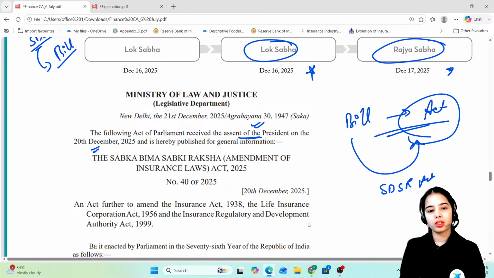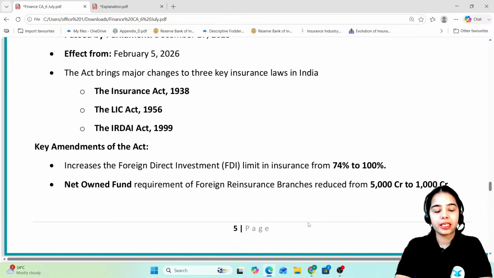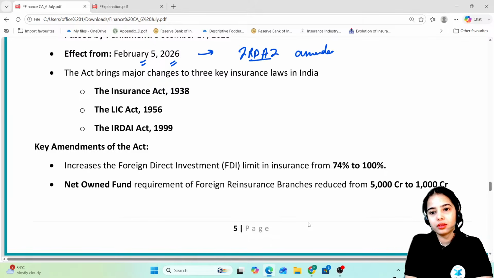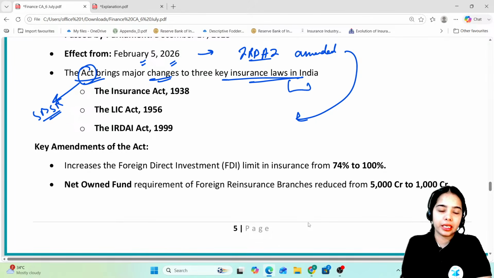Okay, so the Sabka Bima Sabki Raksha Amendment of Insurance Laws Act 2025. Now, Parliament has passed it, and it came into effect from February 5, 2026. Okay, so this act brings major changes to three key insurance laws in India.